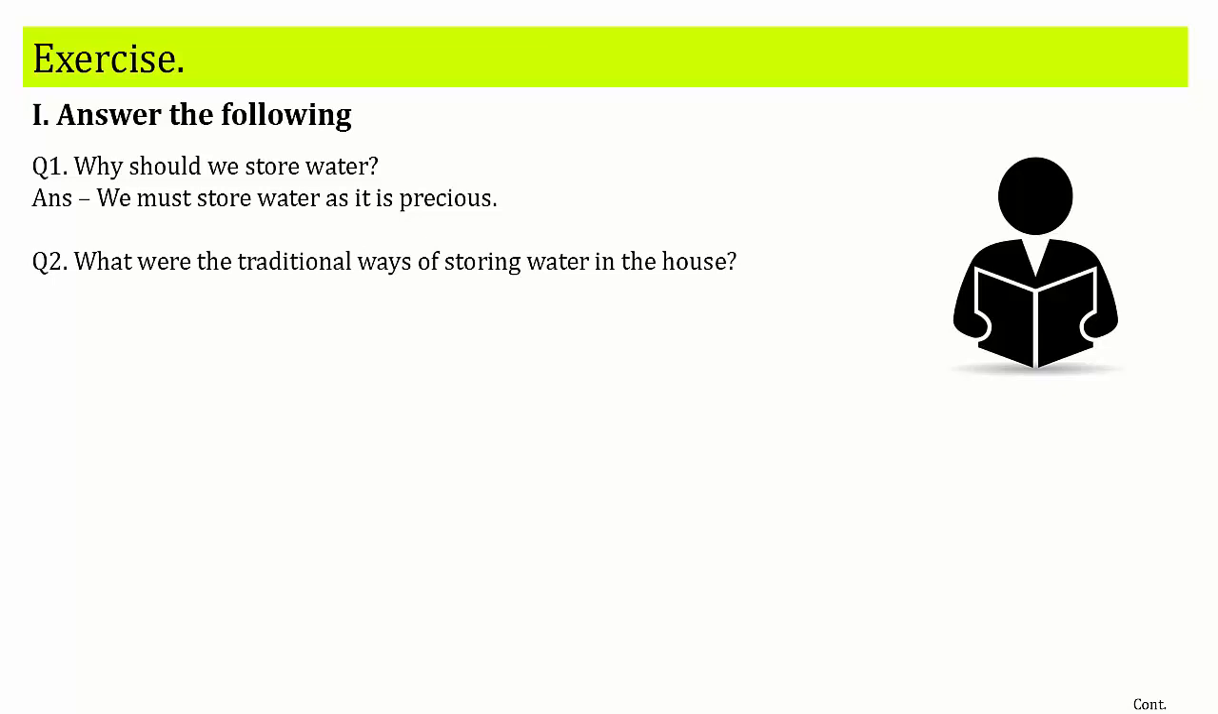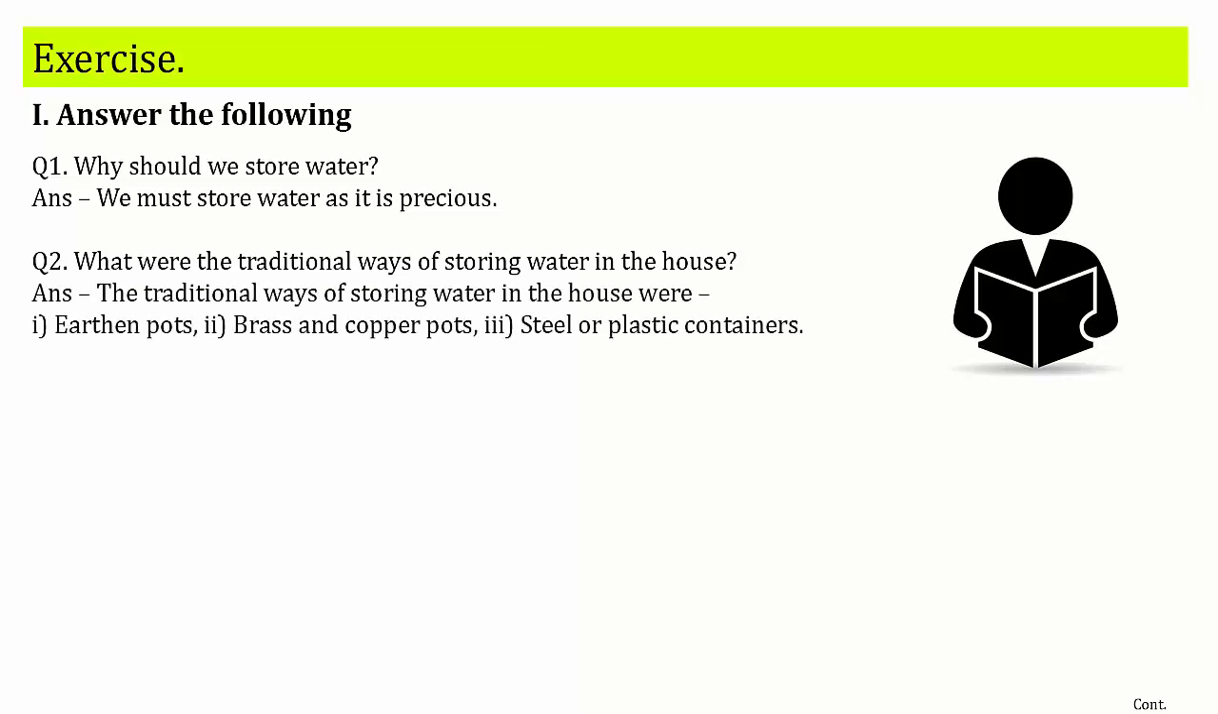Question 2. What were the traditional ways of storing water in the house? Answer. The traditional ways of storing water in the house were 1. Earthen pots. 2. Brass and copper pots. 3. Steel or plastic containers.